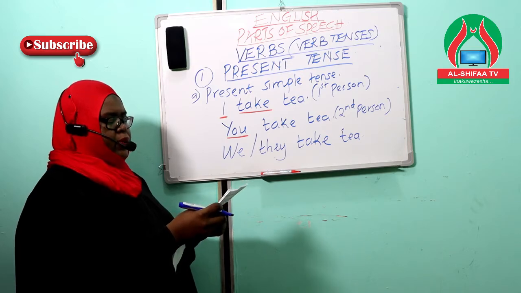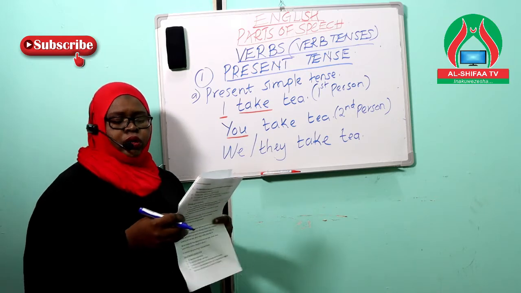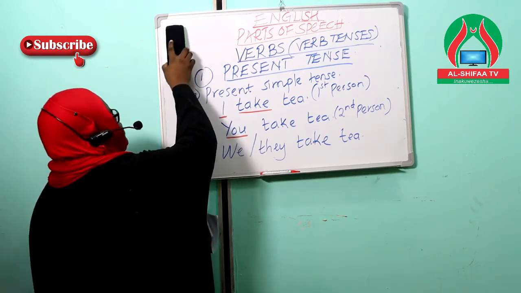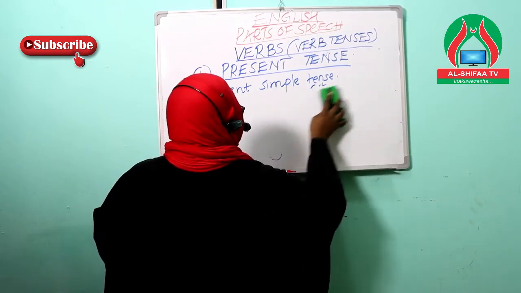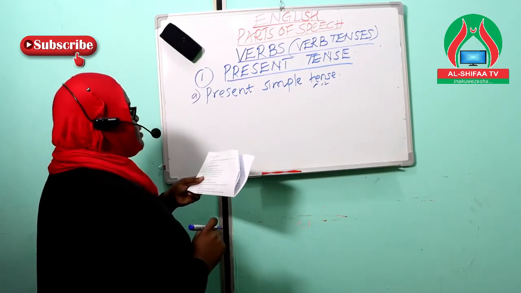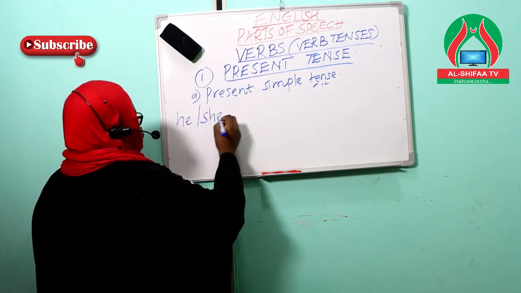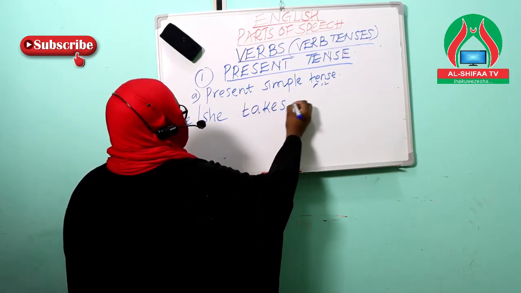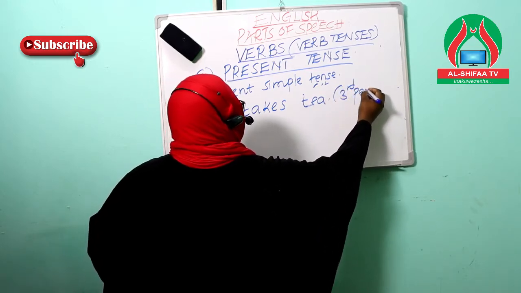Now when it comes to the third person in a speech, under the present simple tenses, the third person singular takes an S at the end of the verb. The third person is represented by words like he or she. So we can say that he or she takes tea. Now this shows us that we are talking of a third person.